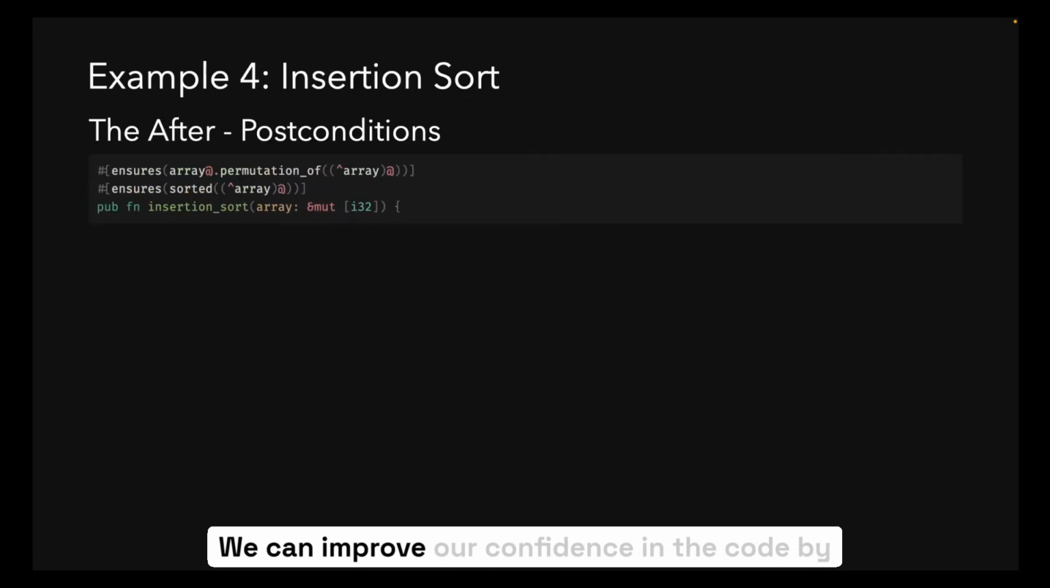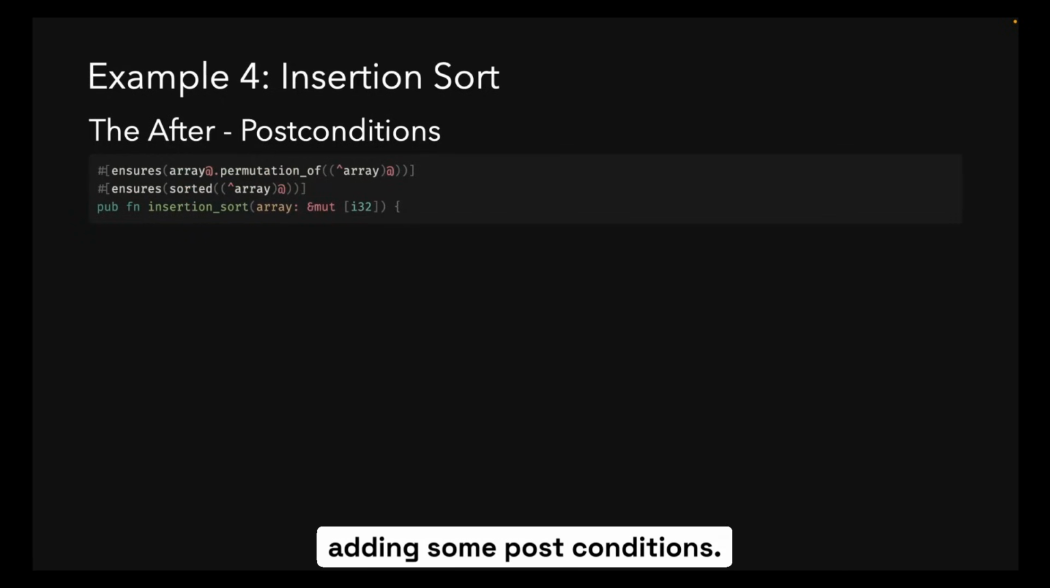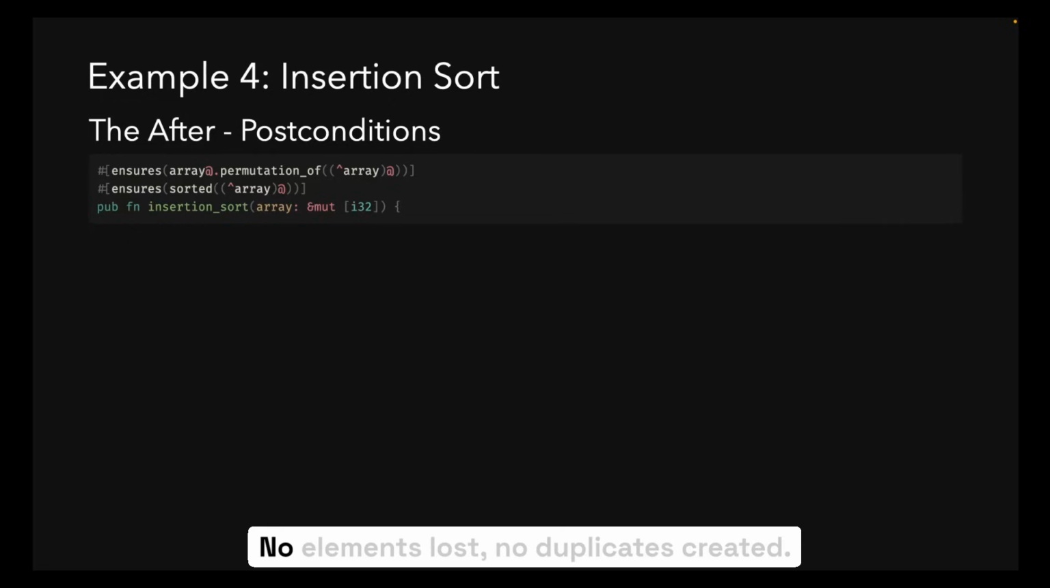We can improve our confidence in the code by adding some postconditions. The first postcondition ensures that the output is a rearrangement of the input. No elements lost, no duplicates created. The second postcondition ensures that the result is actually in ascending order.